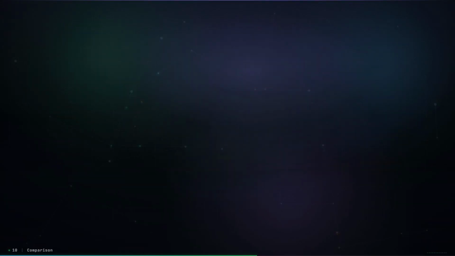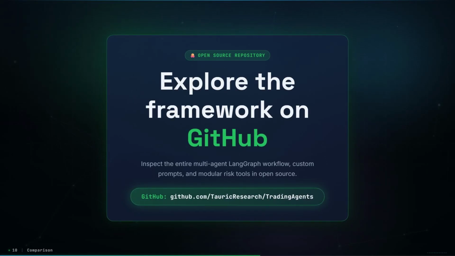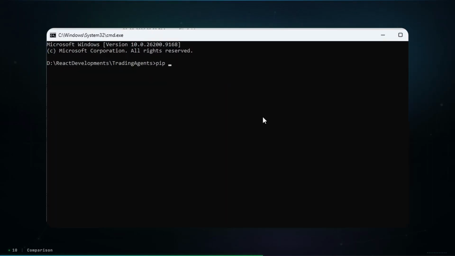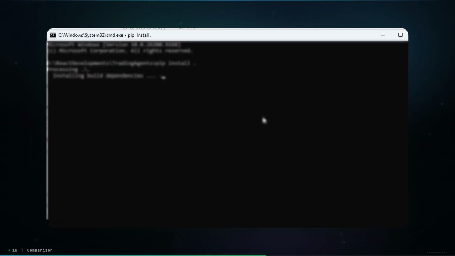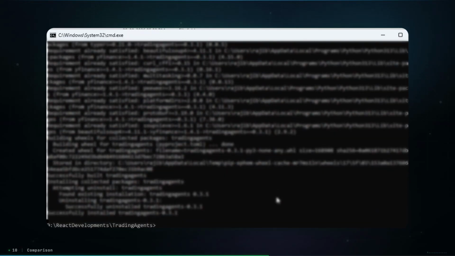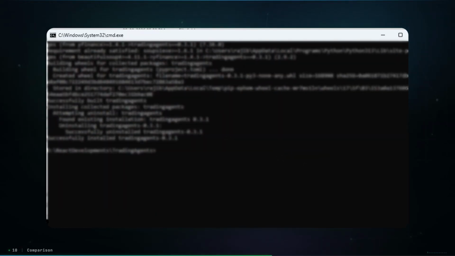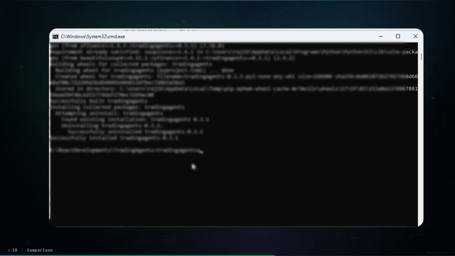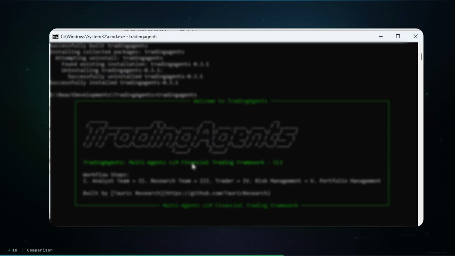For developers, getting started is straightforward. Clone the repository, install it with pip install. Configure your model provider and API credentials, then run an analysis with a ticker and date. You can configure research depth, model provider, and debate rounds, and Docker support is also available.